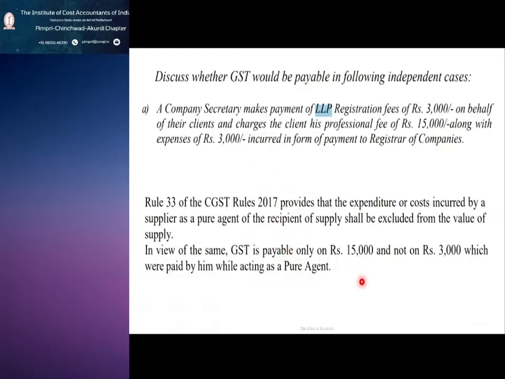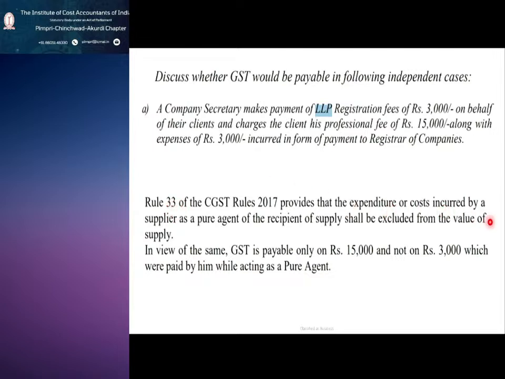You can have a look. This is also the problem; all these 4 questions are from CS. You can see how to present it. Rule 33 provides this, only the numbers are different. There we are seeing 4,000, 16,000 and 4,000, and here you see 3,000, 15,000 and 3,000. So how we need to present the expenditure or cost, which is rule 33.